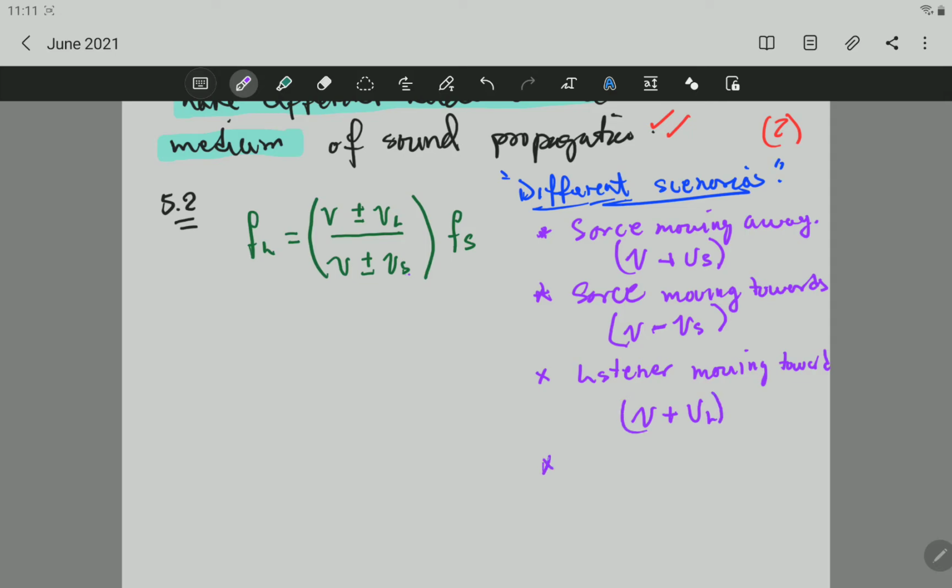And the last scenario will be when the listener is moving away. And then in this situation it will be speed of sound minus the speed of the listener. Those are the 4 scenarios that you have to apply into this formula. So let's quickly do the substitution.